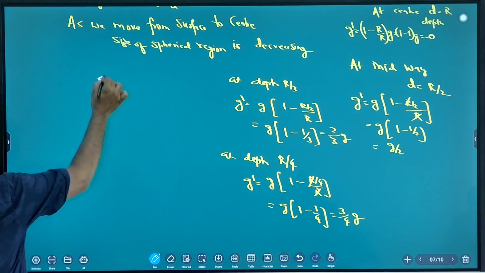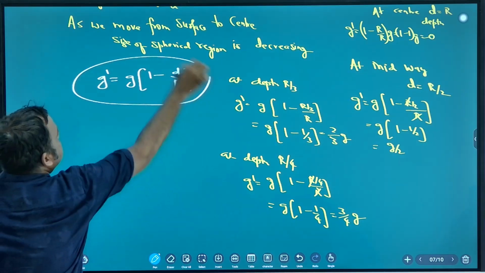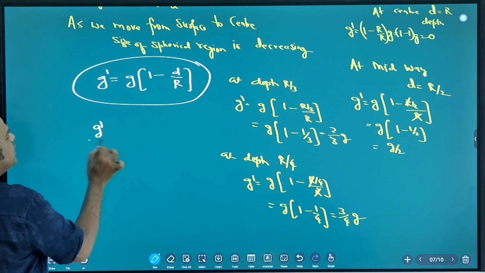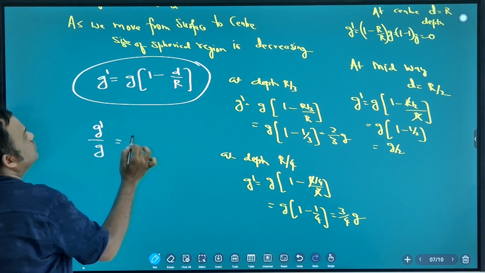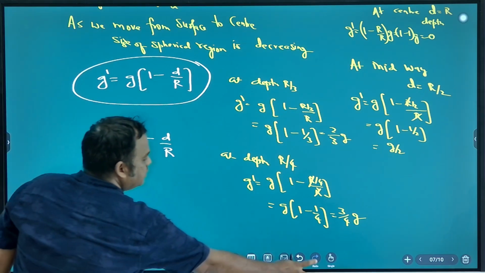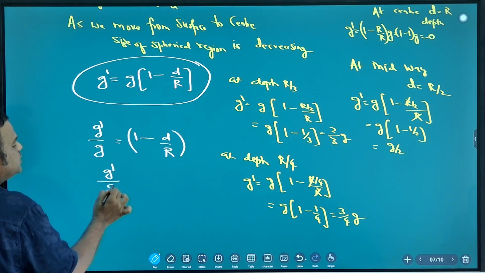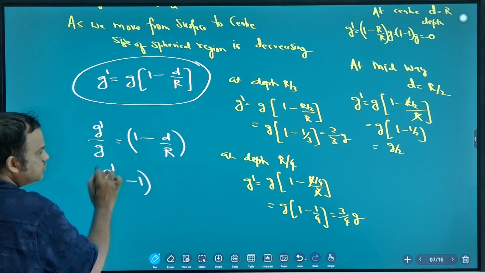So you have a formula, g dash is equal to g into 1 minus d by r. So what is the ratio g dash by g? Tell me. 1 minus d by r. So what is g dash by g minus 1?